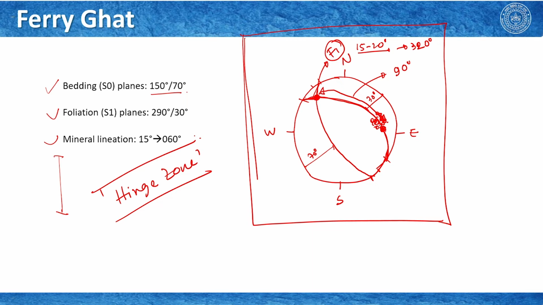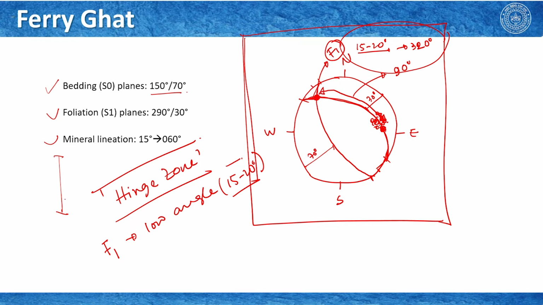Okay. And another piece of information is the fold axis. So, fold in Feringhart, though we did not see in particular an outcrop scale fold or even a small scale fold, but at the hinge zone we have measured the fold axis F1, which is a very low angle plunge, okay, 15 to 20 degrees. So, we can say that the fold here is a plunging fold.